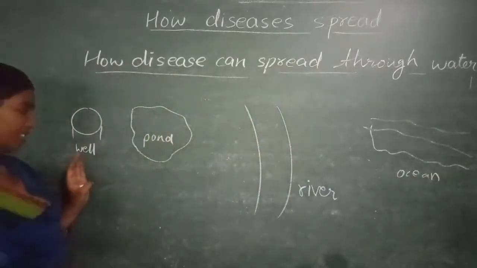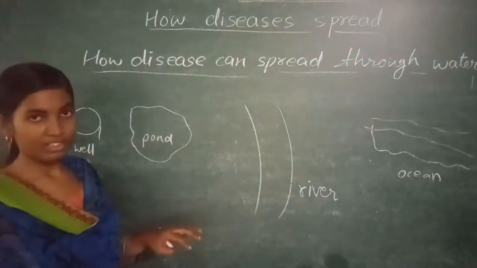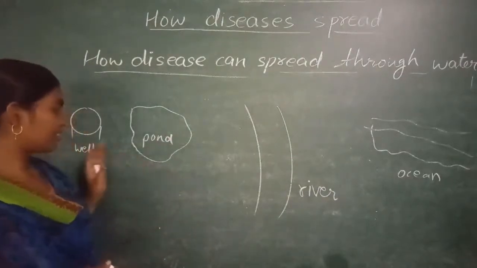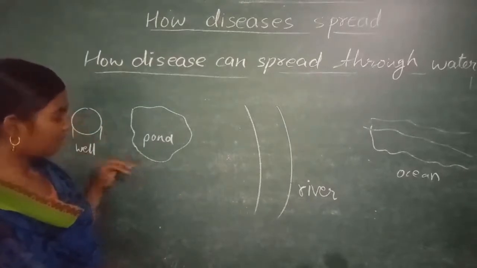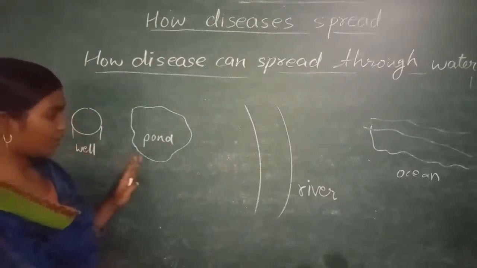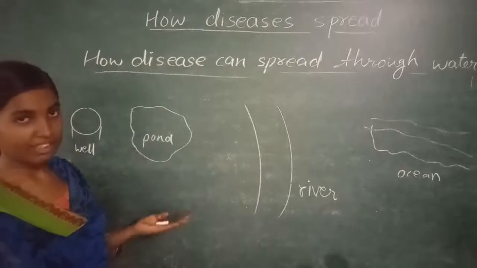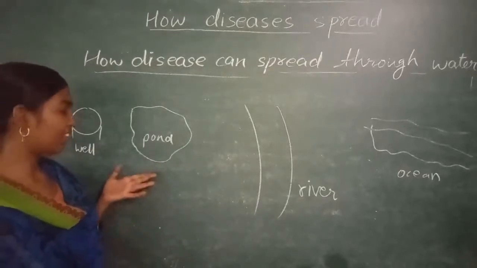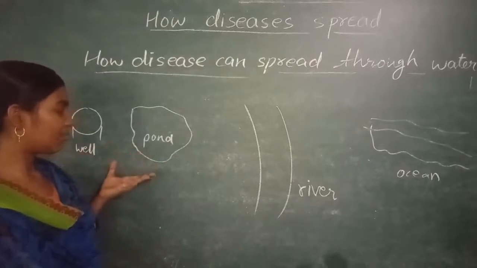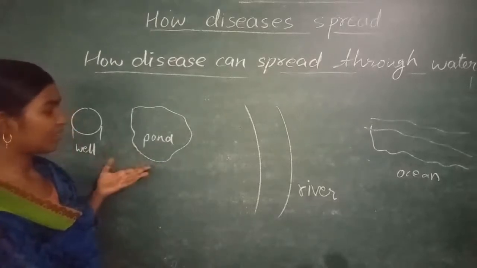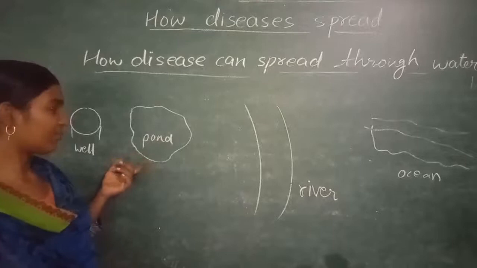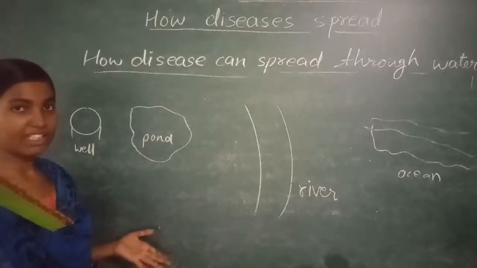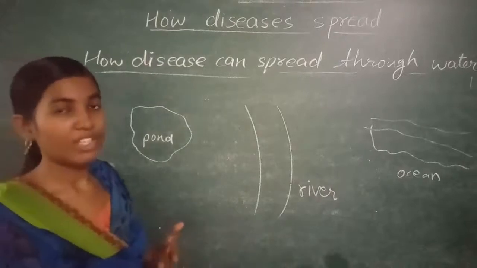Now when these water resources are getting dirty or some pollutants are thrown in either the well or pond or river, they are getting contaminated. The germs are present in this, and when we drink this water, these germs enter inside our body and we get infected with various diseases.